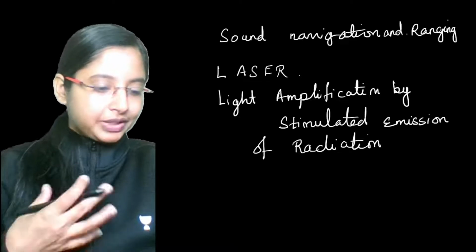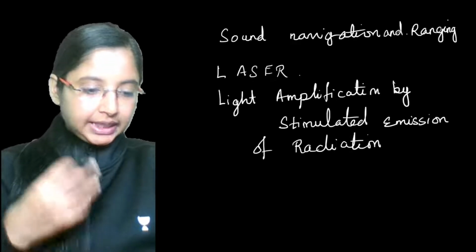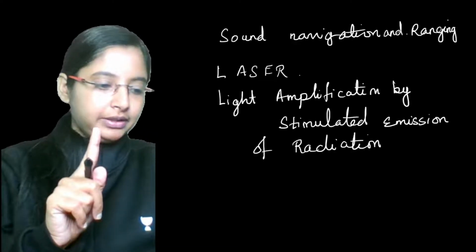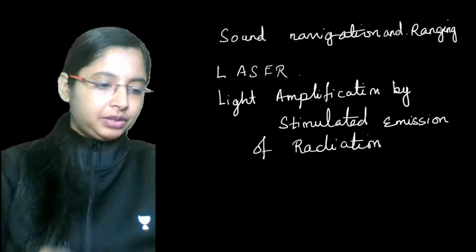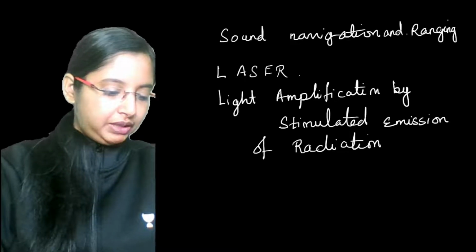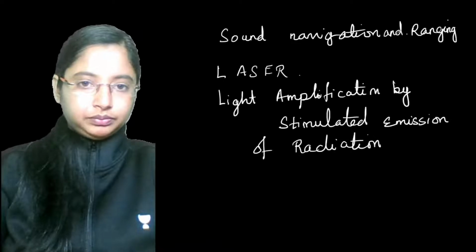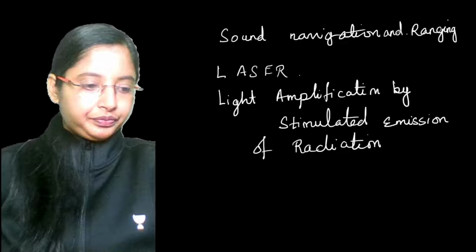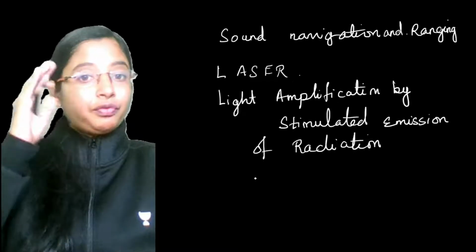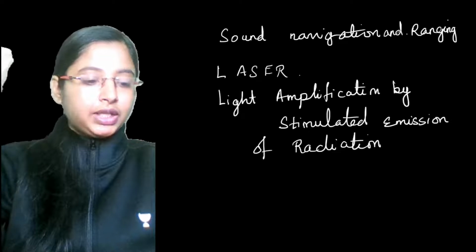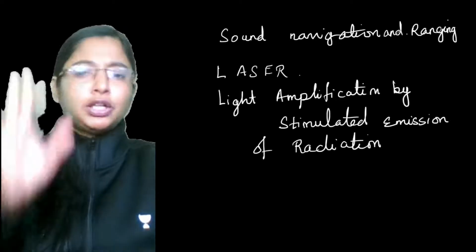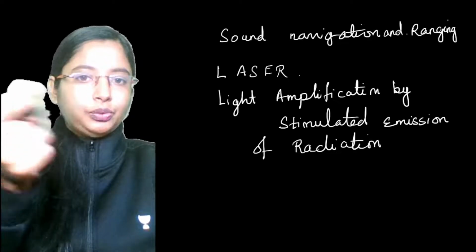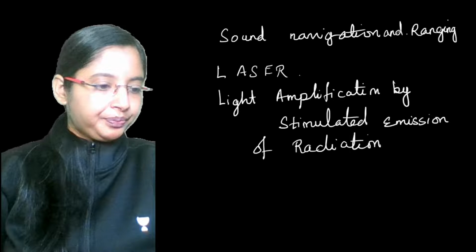The laser that is produced is basically very intense. They are highly monochromatic. Monochromatic means they have one single wavelength, just a single color. And they are a unidirectional beam. Unidirectional means for very large distances they go without getting deviated. So they travel in a straight line path. In an astronomical telescope, we use a very strong laser to point towards the sun or the star we want to align and watch.